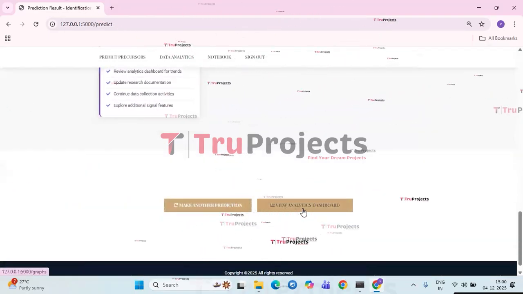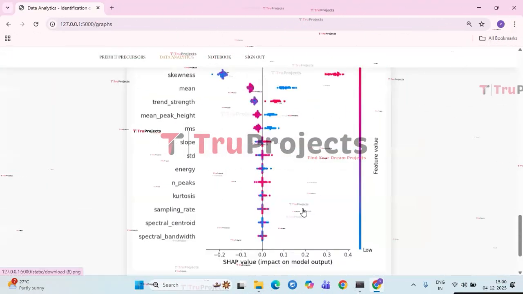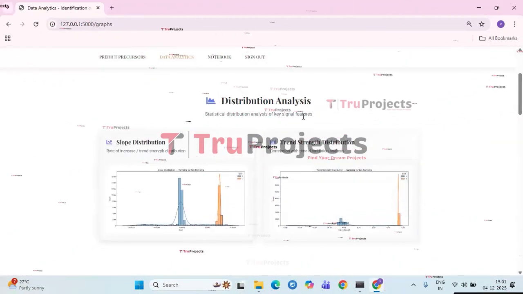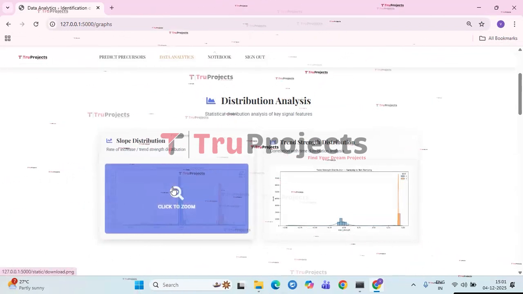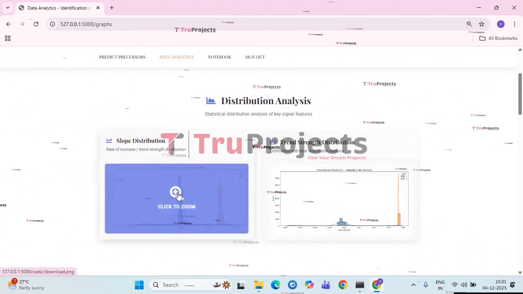Now click on view analytics dashboard so that the visualization and performance metrics will be displayed. So firstly, let us check the distribution analysis. First, we have the slope distribution graph.